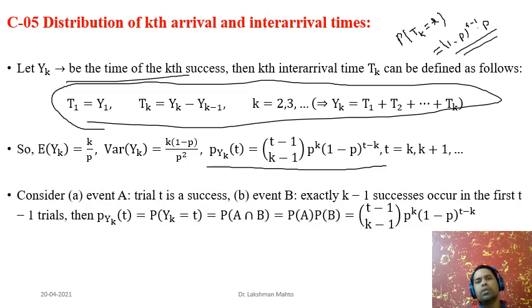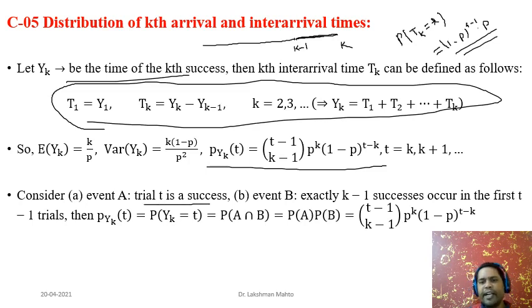What you do is introduce two events. Divide Y_K into two parts. Event A is the number of trials to get the kth success, the last success.